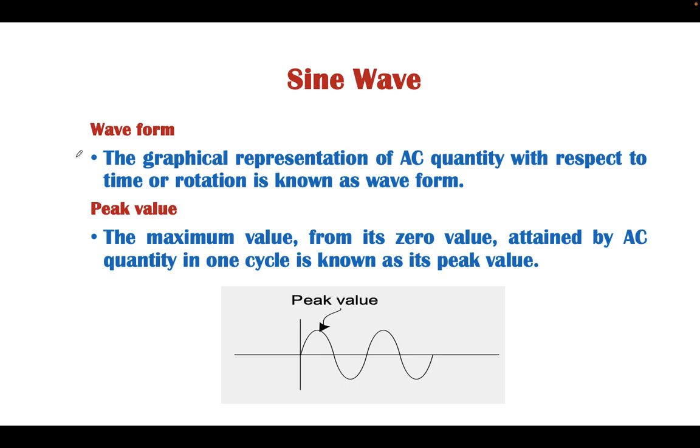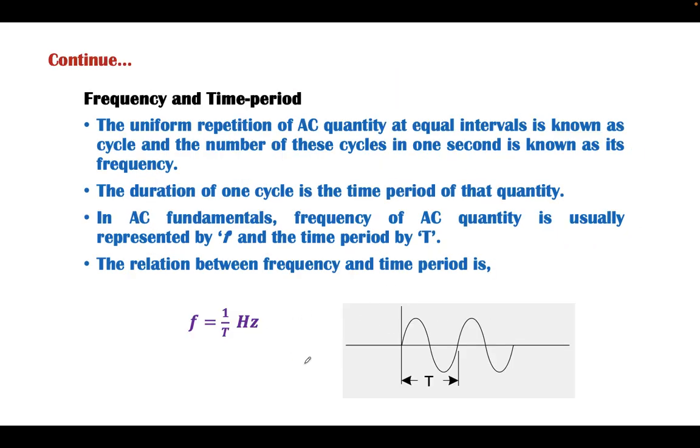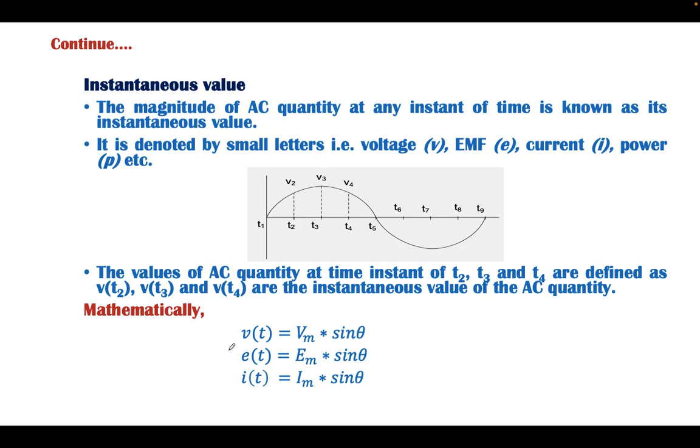Now considering the sine wave, the waveform is a graphical representation of an AC quantity with respect to time, or the rotation, known as waveform. Peak value is the maximum value from its zero value attained by the AC quantity in one cycle, as we have already discussed. Frequency here means the number of cycles in 1 second, and the duration for one cycle is known as time period. Time period and frequency are reciprocal to each other.